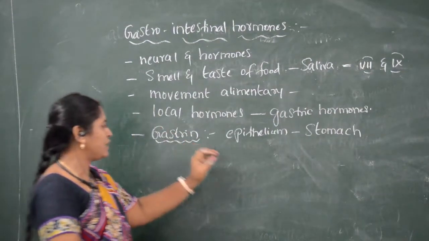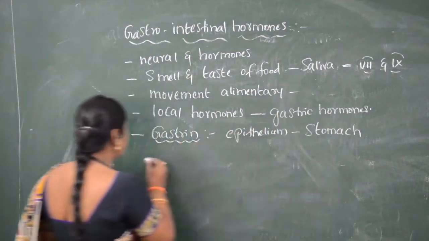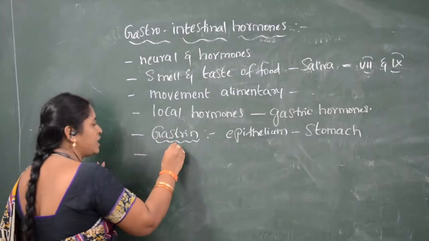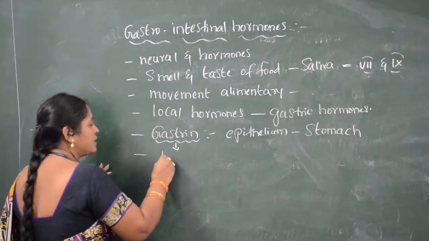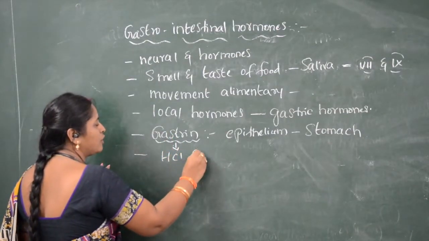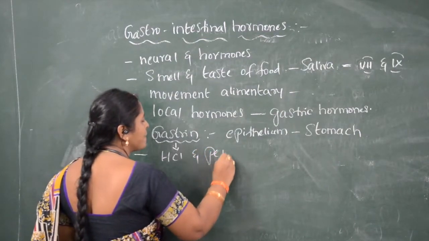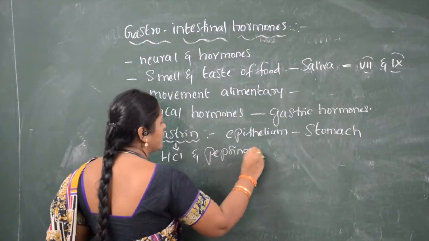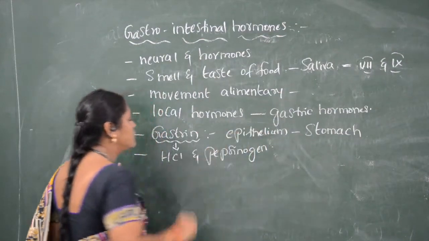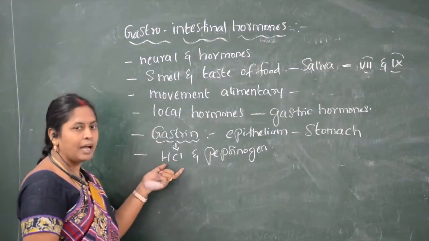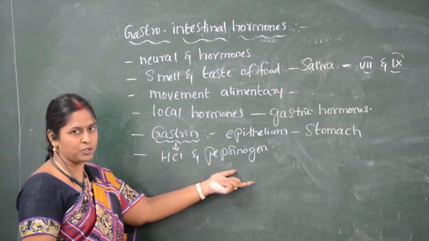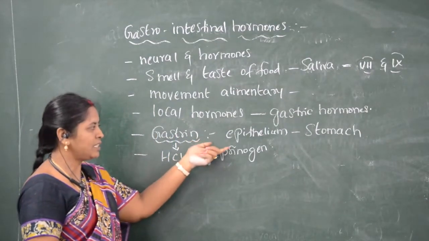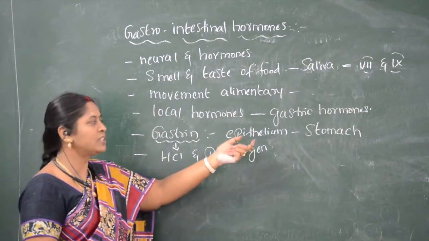The main function of gastrin is that it secretes hydrochloric acid and pepsinogen. So gastrin secretes hydrochloric acid and pepsinogen, and it is present in the epithelium of the stomach.